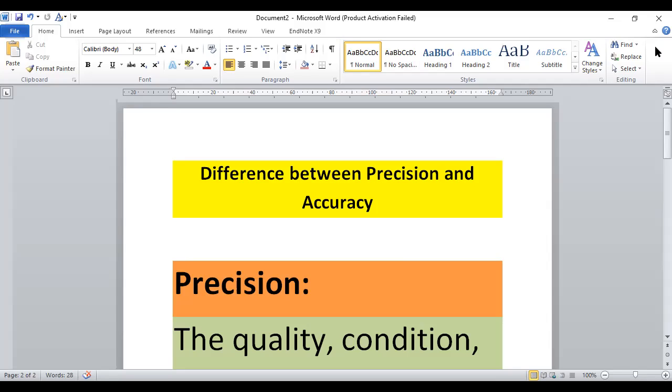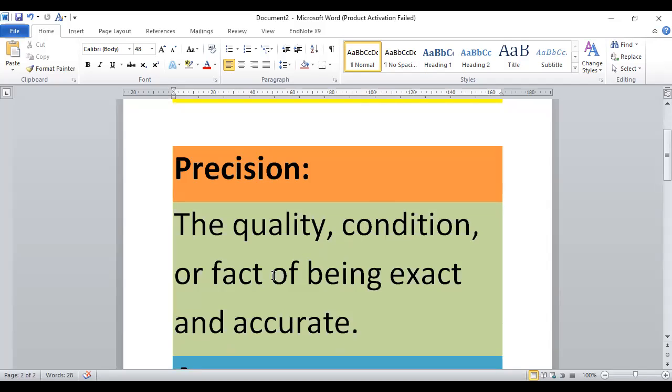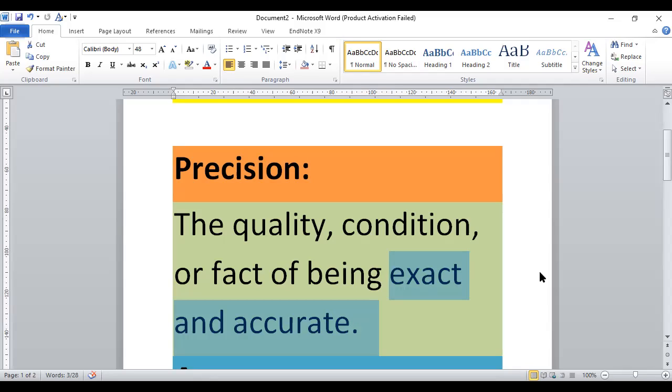So this gives you a point: if the same result is produced under similar conditions, then it is considered precise, right? Under similar conditions, if the same results are produced, it comes in the category of precision. Now the definition of precision: the quality, condition, or effect of being exact and accurate. So precision is quite similar to accuracy, but there is a hell of a difference between both of them.